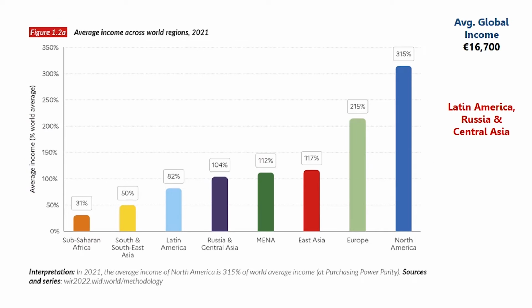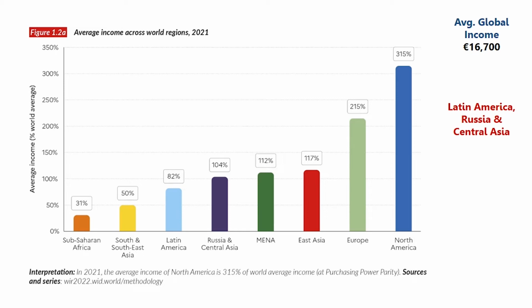While we classify the countries into different groups, the global average income is, as I said, 16,700 euros. Comparing continents and countries, sub-Saharan Africa and Southeast Asian regions have 31% of the average income, whereas North America has 315% of the world's average income.